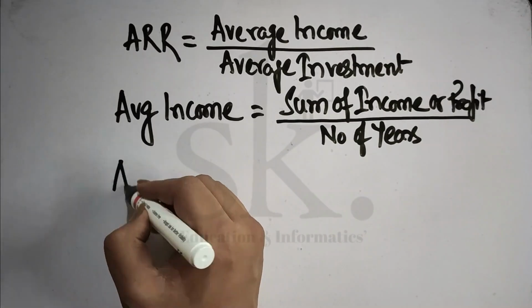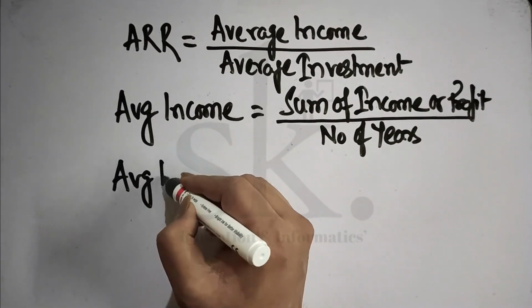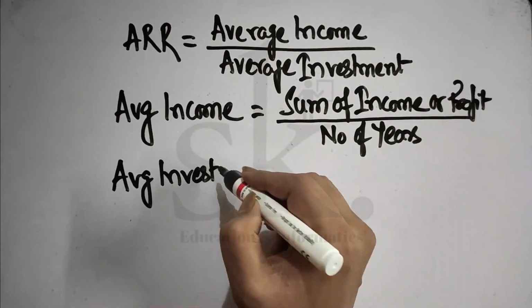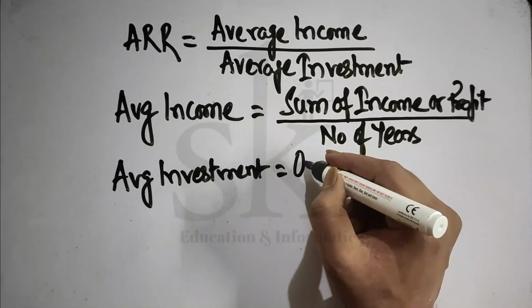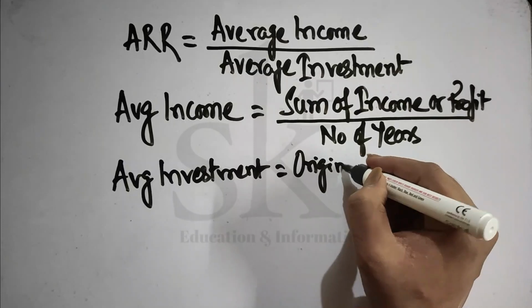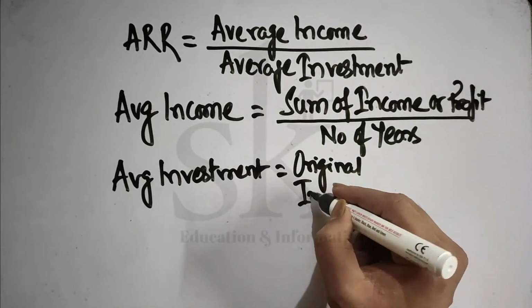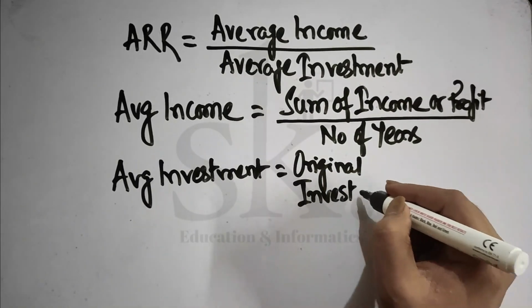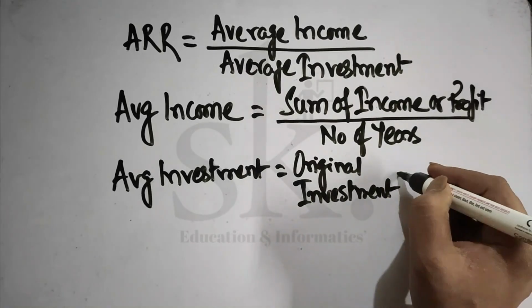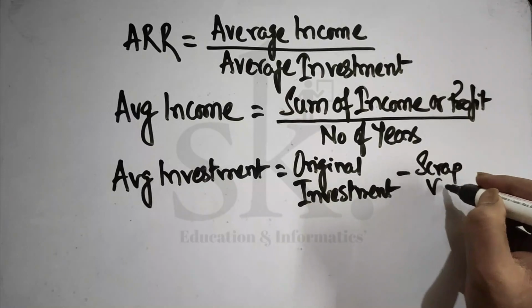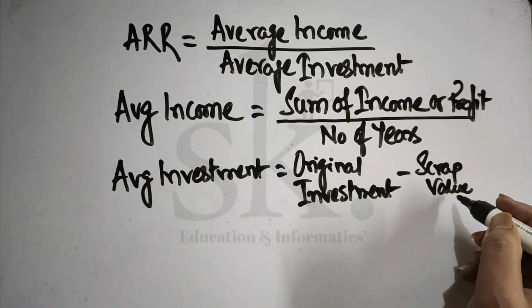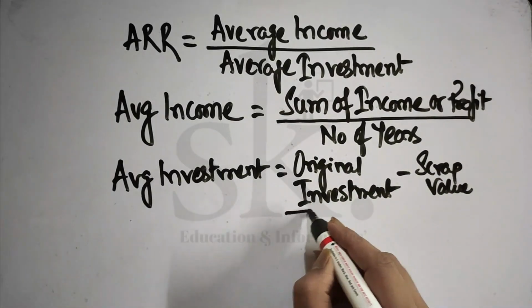Whereas average investment is calculated as the original investment, or we can write it as the initial investment, minus scrap value, divided by 2. Scrap value means the residual value of an asset.